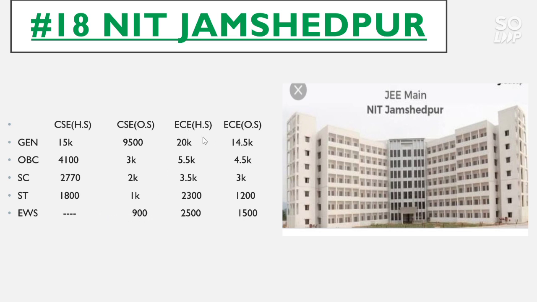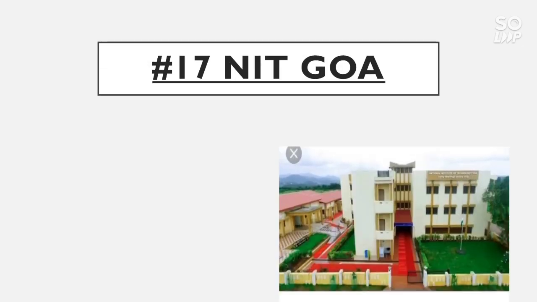For EC home state, the general category cutoff is 20,000, OBC 5.5 thousand, SC 3.5 thousand, ST 2,300 and for EWS 2,500. Now for EC other state, the general category cutoff is 14.5 thousand, OBC 4.5 thousand, SC 3,000, ST 1,200, EWS 1,500. Now talk about the number 17 NIT, that is NIT Goa.